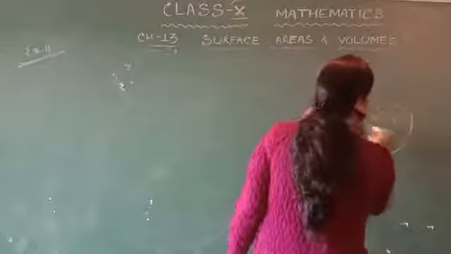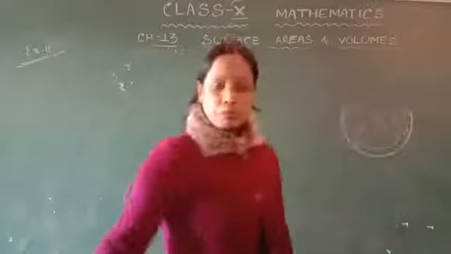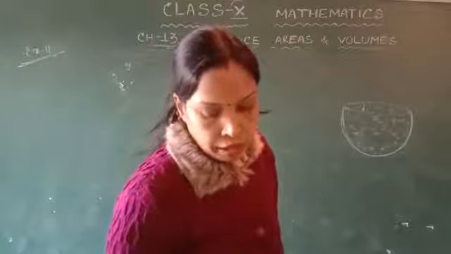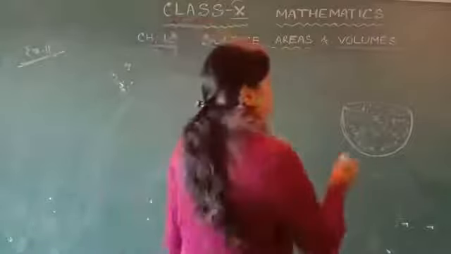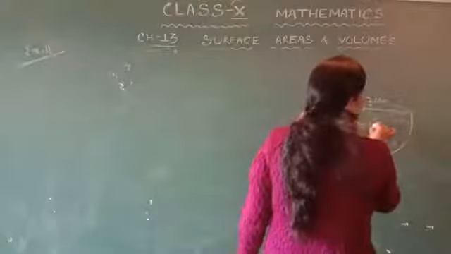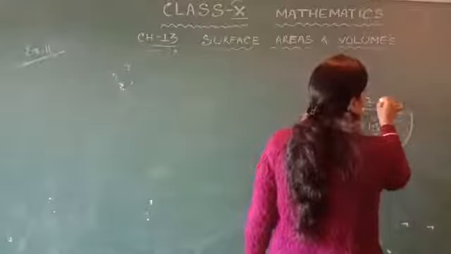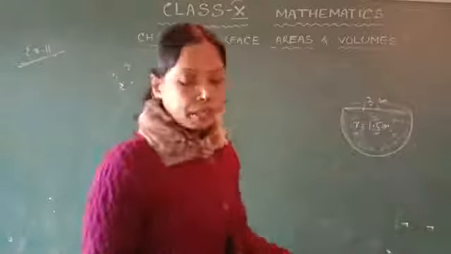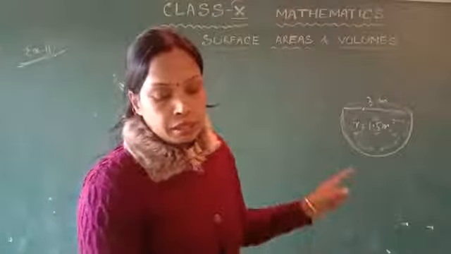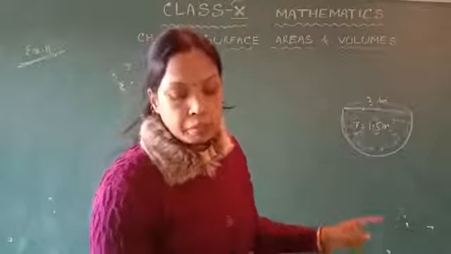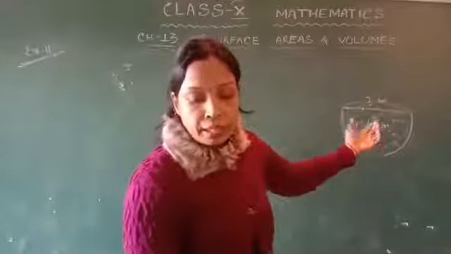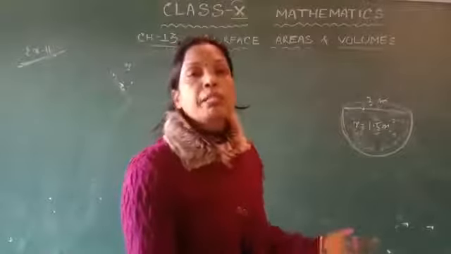Okay, here is a hemispherical tank full of water, and it has a 3 meter diameter. So the diameter is equal to 3 meters, and the radius is equal to 1.5 meters. The question says this hemispherical water tank is emptied by a pipe at the rate of 3 whole 4 upon 7 liters per second.